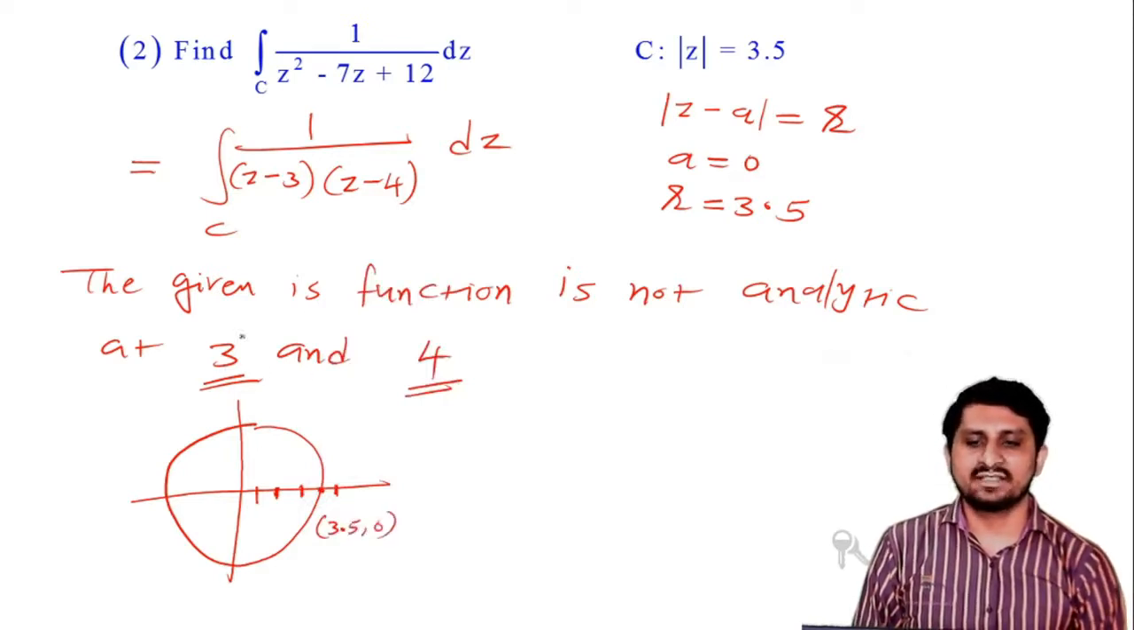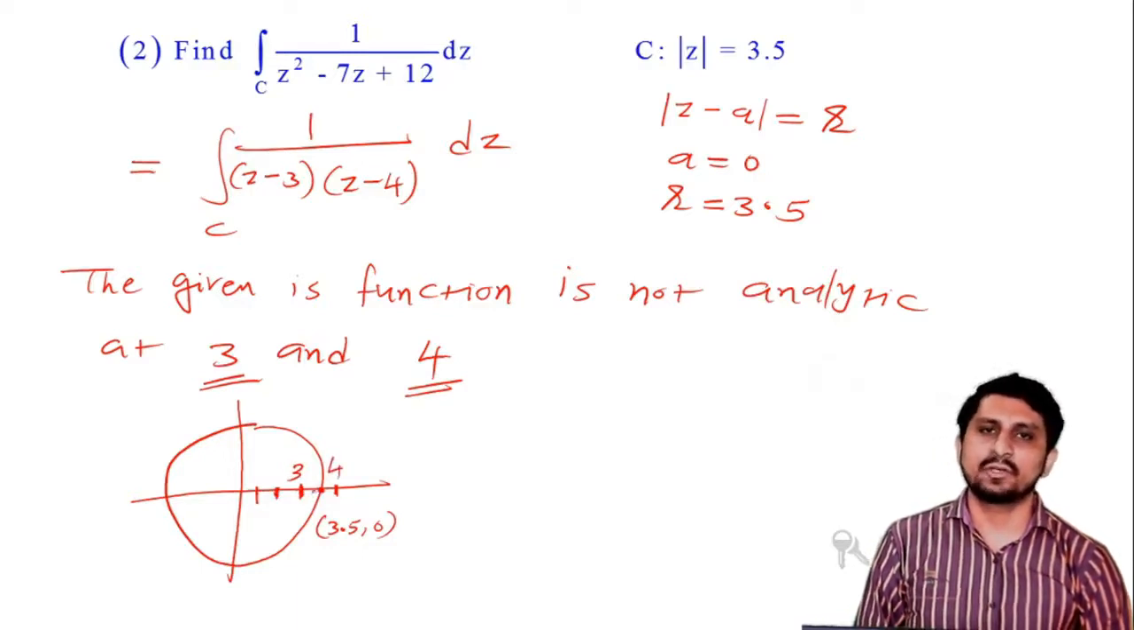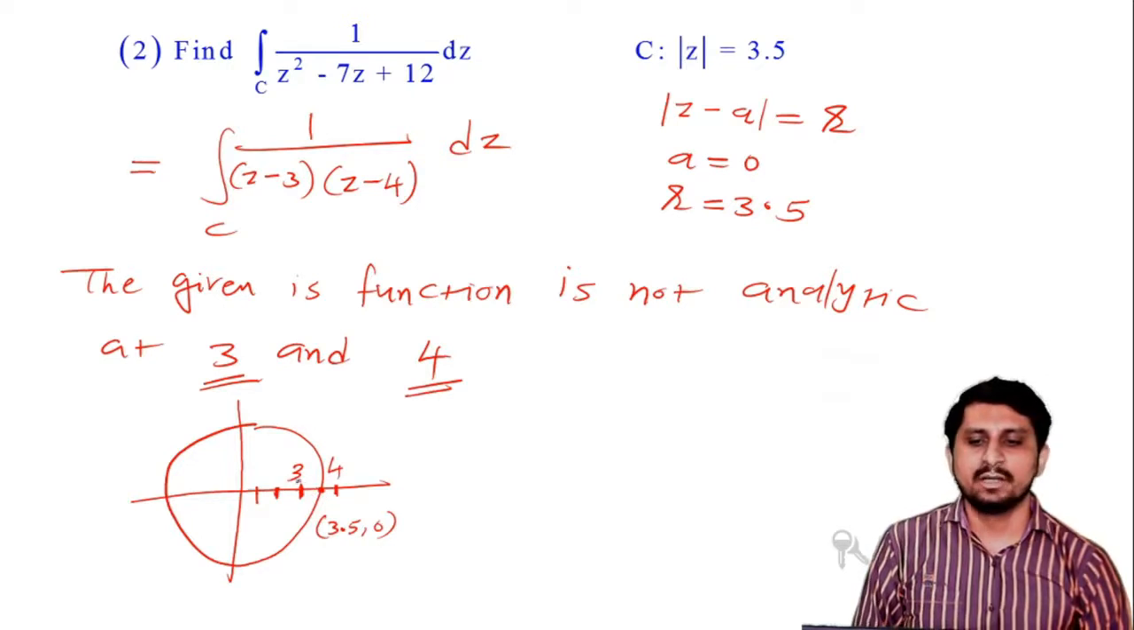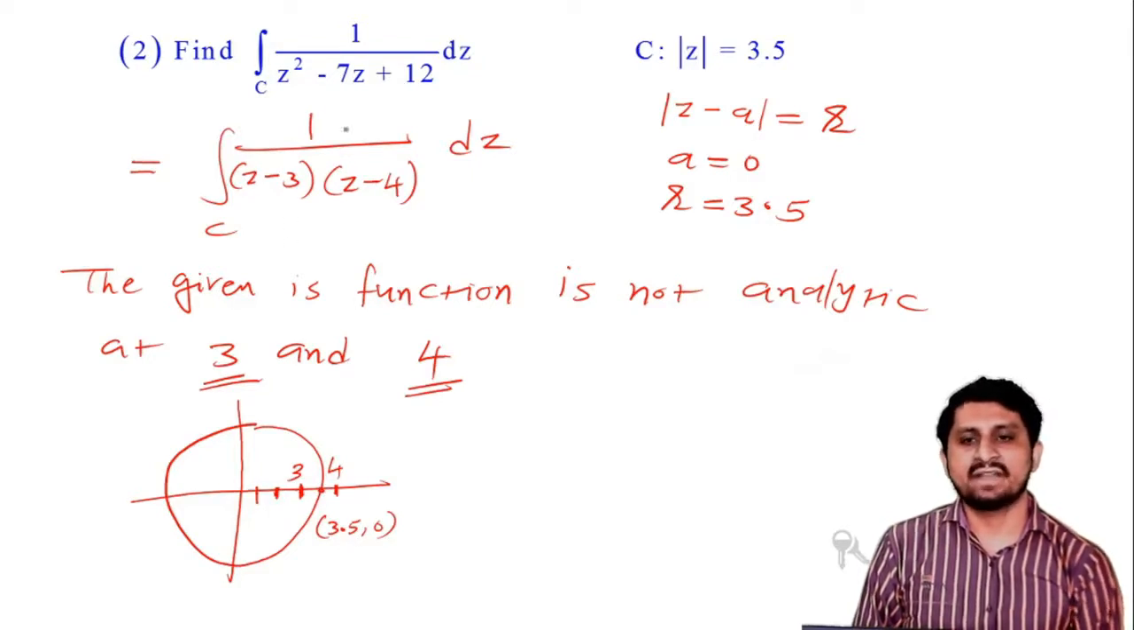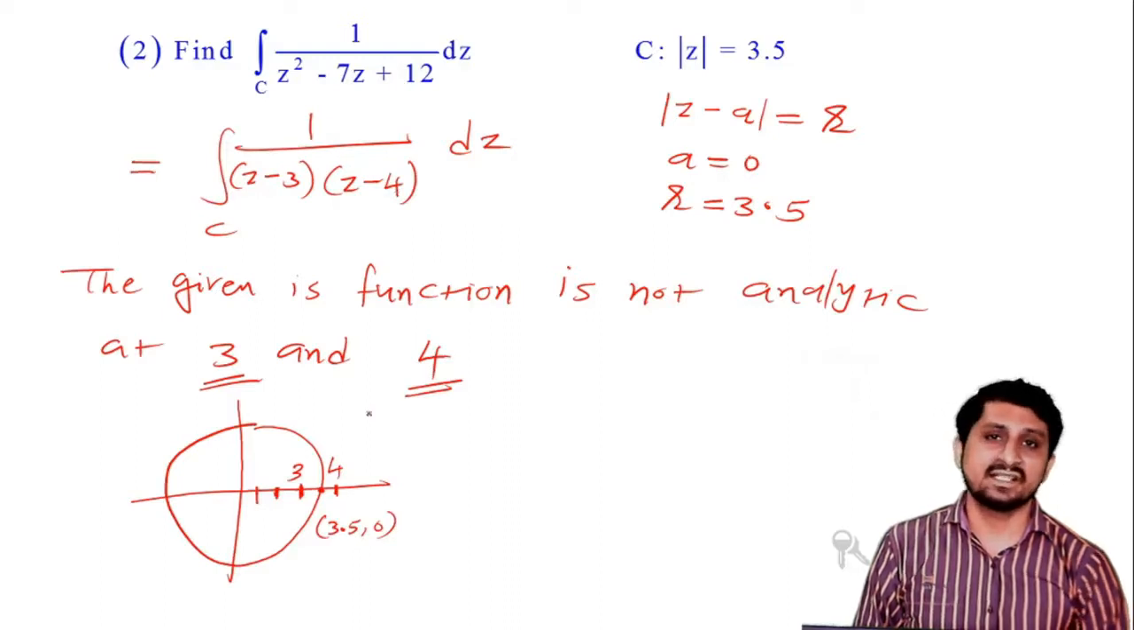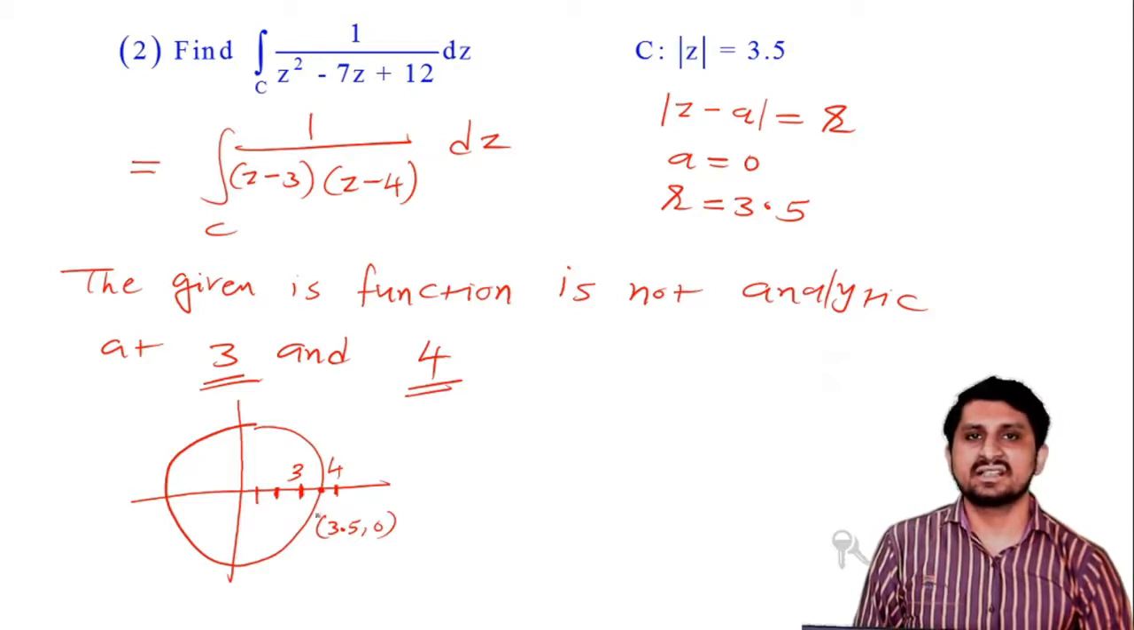Now from these two points, only 3 is inside the circle. Coordinate-wise, this is (3, 0) and (4, 0), but only 3 is inside the circle, 4 is outside. So now what is my f of z? 1 upon z minus 4, because this function is analytic everywhere inside the given circle C.